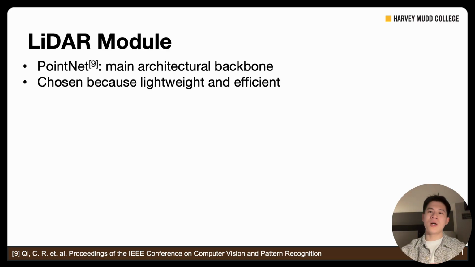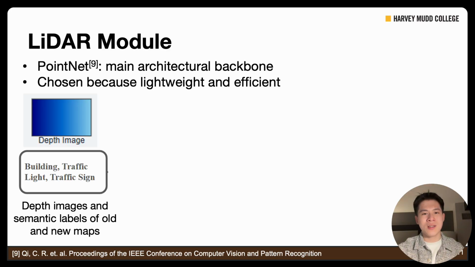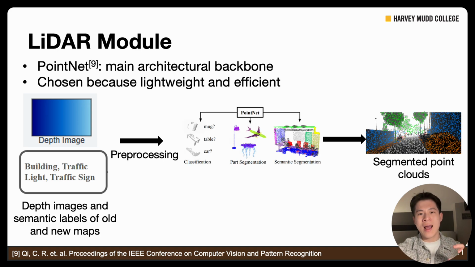Our LiDAR module uses PointNet as the main architecture backbone. We chose PointNet because it's lightweight and efficient, which is super important for real-time applications. So the whole process starts with the depth image and semantic label as input. We pre-process this data to create segmented point clouds using PointNet, and then we apply the same KL divergence approach to detect the geometric changes. And this gives us a precise 3D understanding of what has changed in the environment.